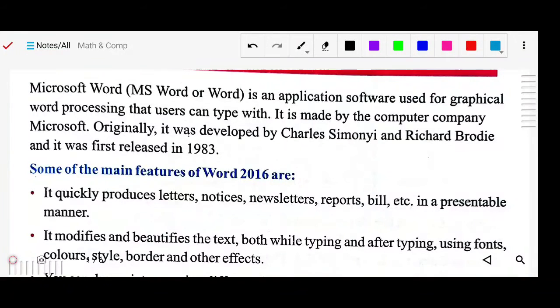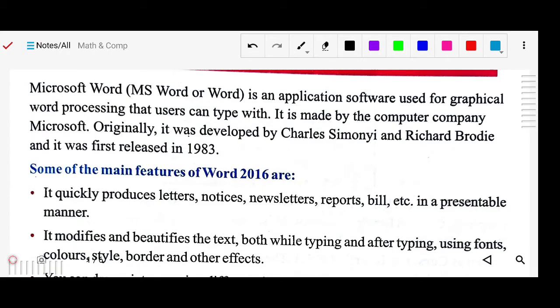It is made by the computer company Microsoft. So who created Microsoft Word? It was created by Microsoft, and these all come under the Microsoft Office suite. Like MS Excel, it was also developed by Microsoft. So these are the developments of Microsoft, and these all come under the Microsoft Office suite.